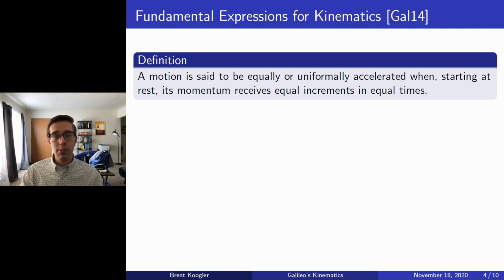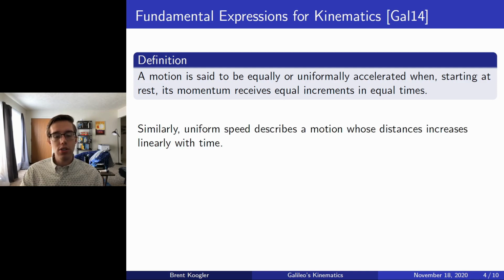This will then allow him to actually make predictions of how position changes with respect to time under uniform acceleration. But in order to actually describe such a position, working directly with acceleration is not very useful. So Galileo also introduces the notion of uniform speed, which essentially encompasses the idea that distance increases linearly with time. With this uniform speed, Galileo is then able to develop this kind of equality of ratios.